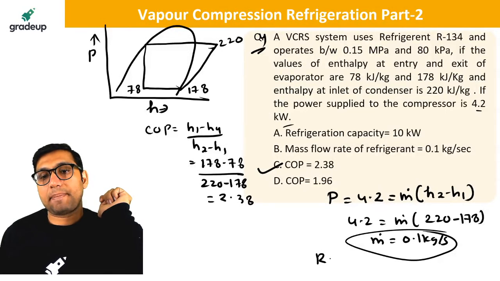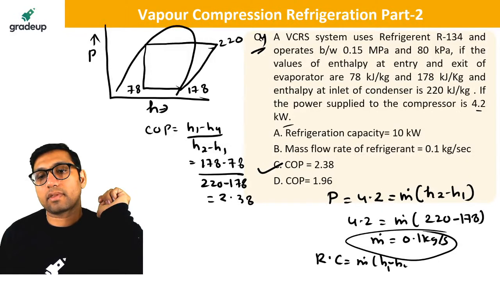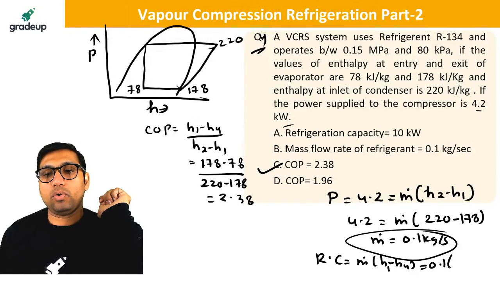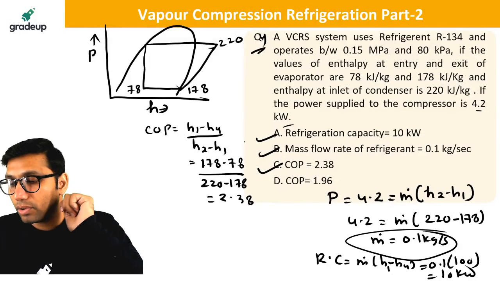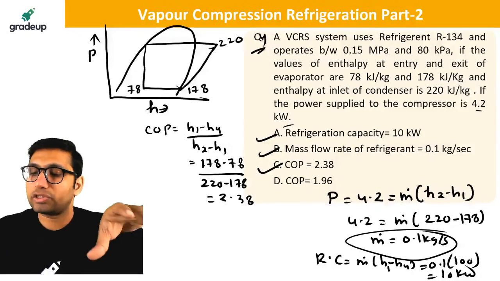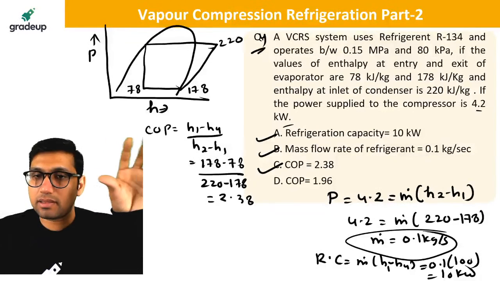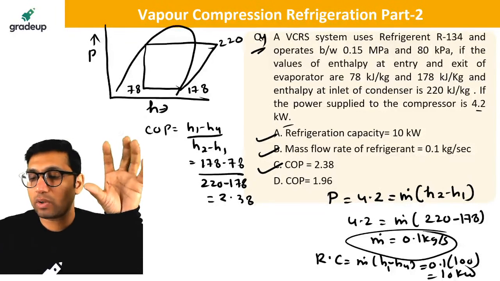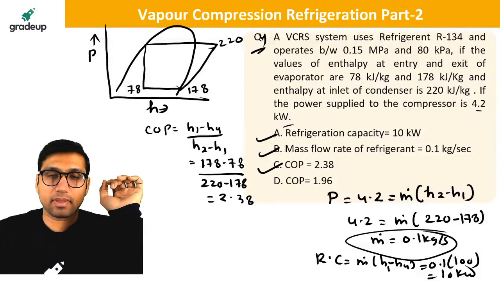And refrigeration capacity is equal to mass flow rate into H1 minus H4, which will be 0.1 into 100. This will give you 10 kilowatt. So options A, B and C all are correct. Very good. This is how the MSQ question can come in the exam. This is just an idea to tell you how the MSQ question can come in the GATE exam.